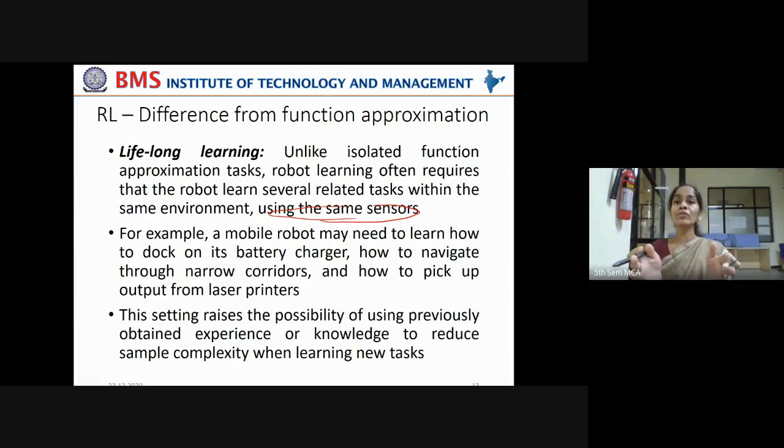It already knows driving. It already knows driving on a straight path. Now, that experience can be used to enhance its learning in hilly area driving, to reduce sample complexity when learning new tasks. Yes, it is learning a new task of driving on a hilly area, but to reduce the complexity of learning, it is learning from its previous experiences of driving on straight paths and partially using that knowledge to enhance its current learning task.